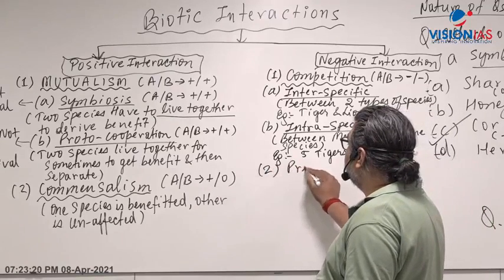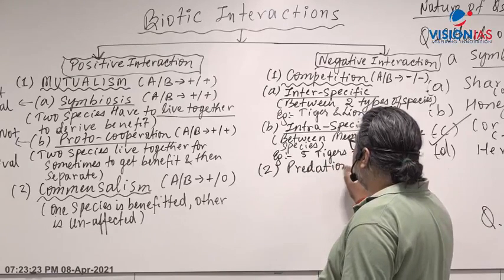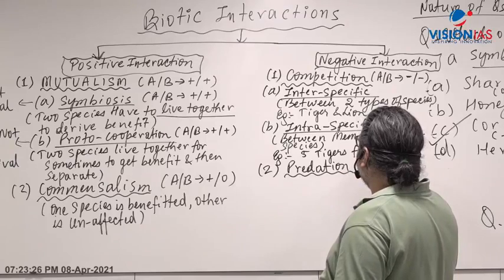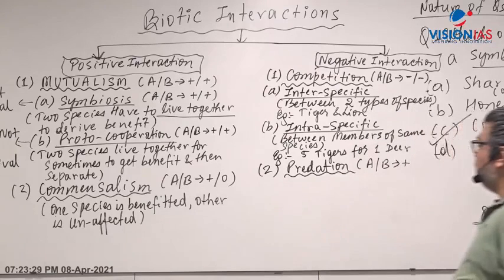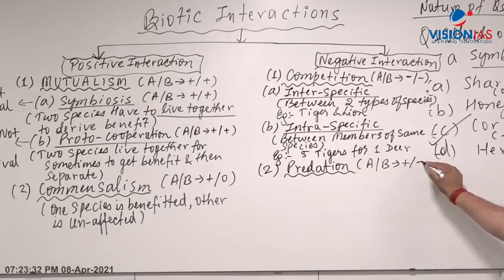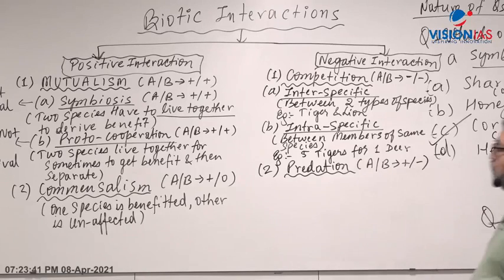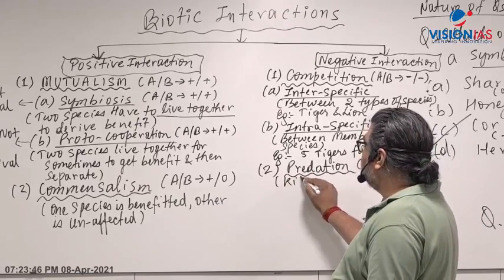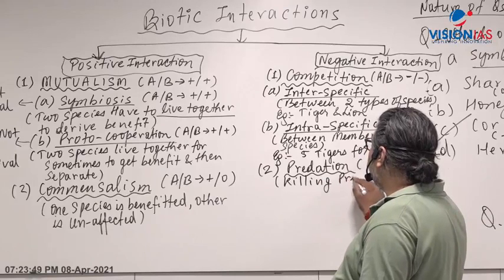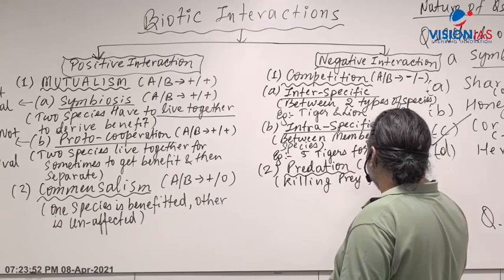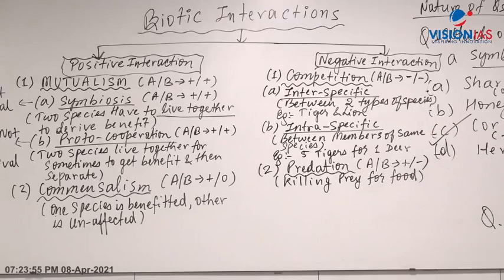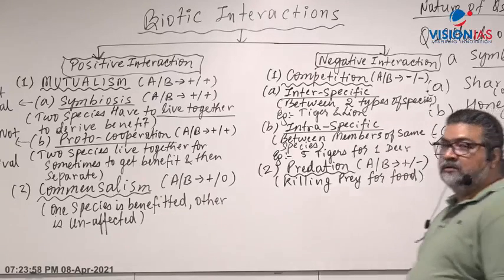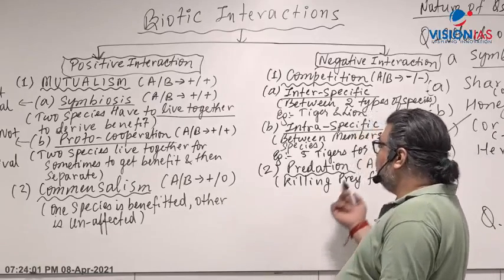Now the second, what comes here? Predation. You know the prey-predator relationship. What happens? The predator kills the prey and gets the food, that is positive. The prey is killed, deer or cow or buffalo or goat, they all get killed, that is a minus, negative. So predation is killing prey for food. A predator kills the prey for food. Right? Tiger and goat or lion and goat, you can take any example.